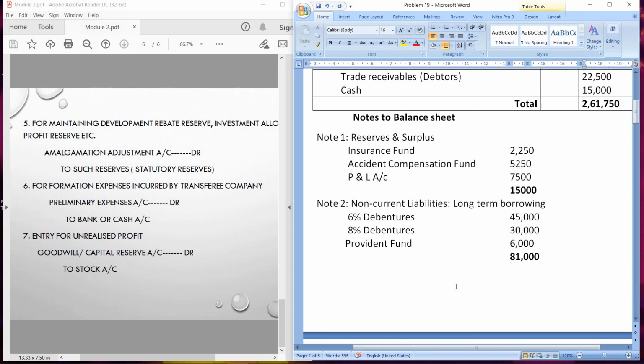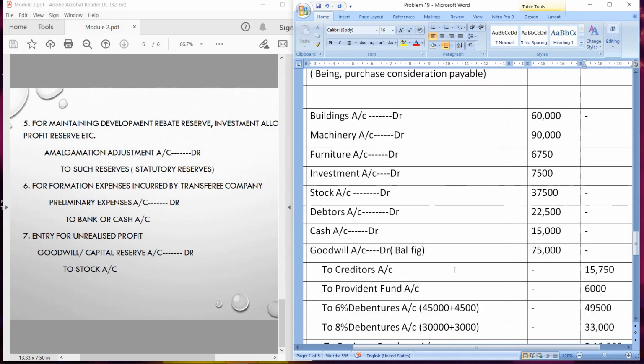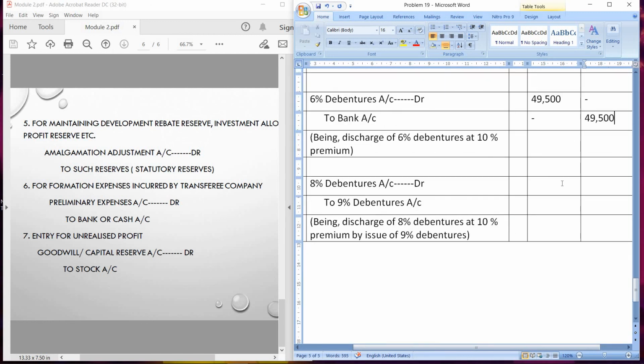It is 30,000. So 30,000 plus 10%, that is 33,000. So 8% debentures will be discharged at a premium of 10% by issue of 9% debentures. So narration being discharge of 8% debentures at 10% premium by issue of 9% debentures.